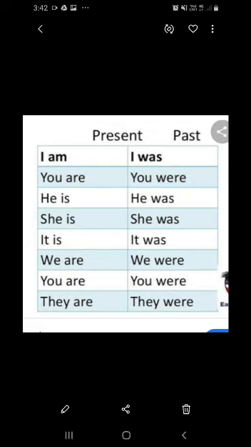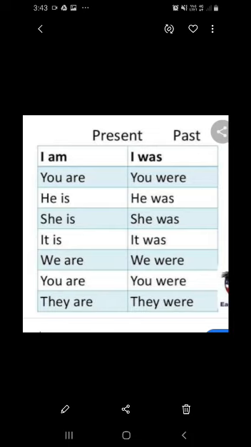It is, it was. We are, we were. You are, you were. They are, they were. So please write it down and try to learn this. This is the difference between present and past. I think all of you have understood. If you have any doubt regarding this, you can ask me.